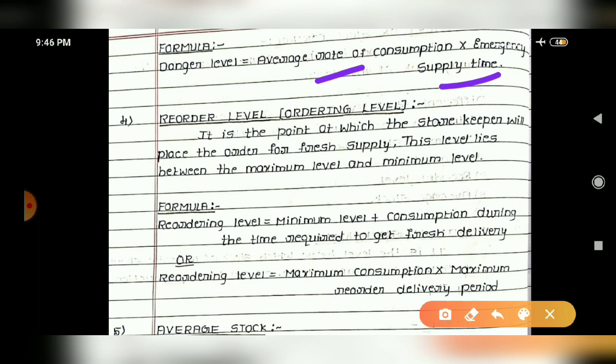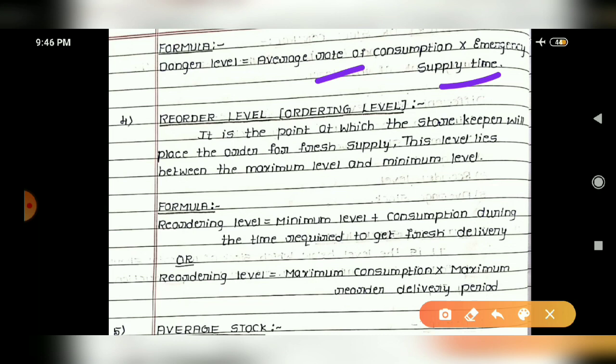So generally, normal rate of consumption: normally your production system consumes some amount of raw materials, isn't it? So that is called the average rate of consumption, that will be given in the problem. And emergency supply time, in the sense it is a time, assume that you are in an emergency, you need a quantity of raw material and suddenly you call your supplier.